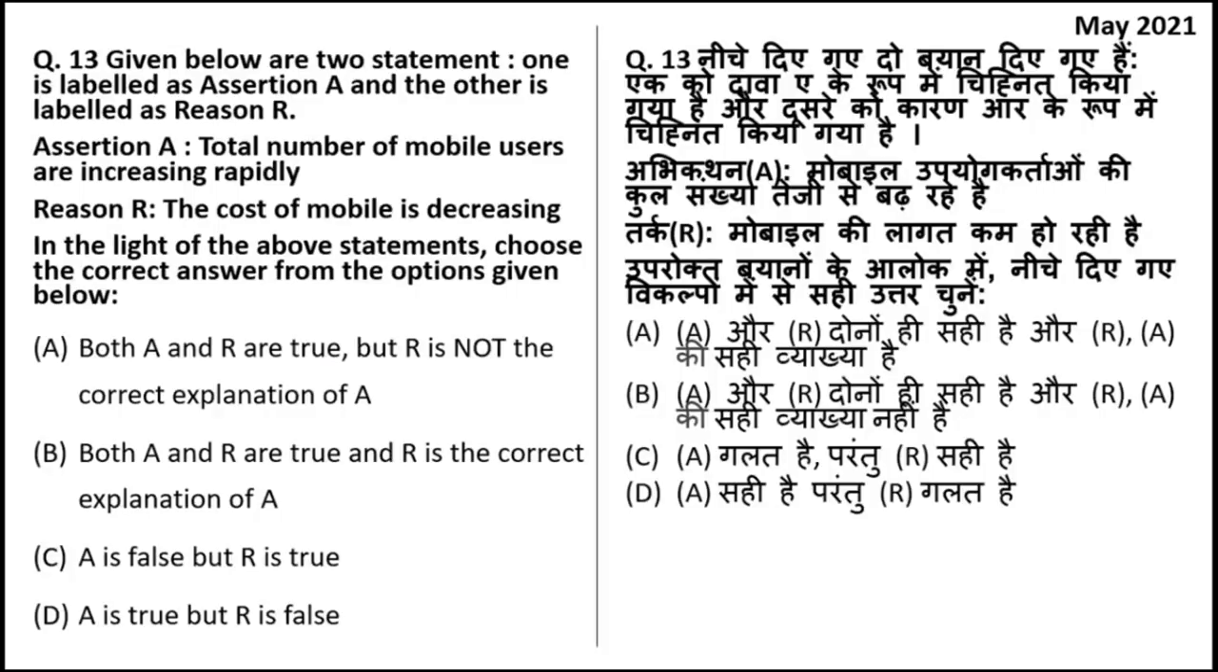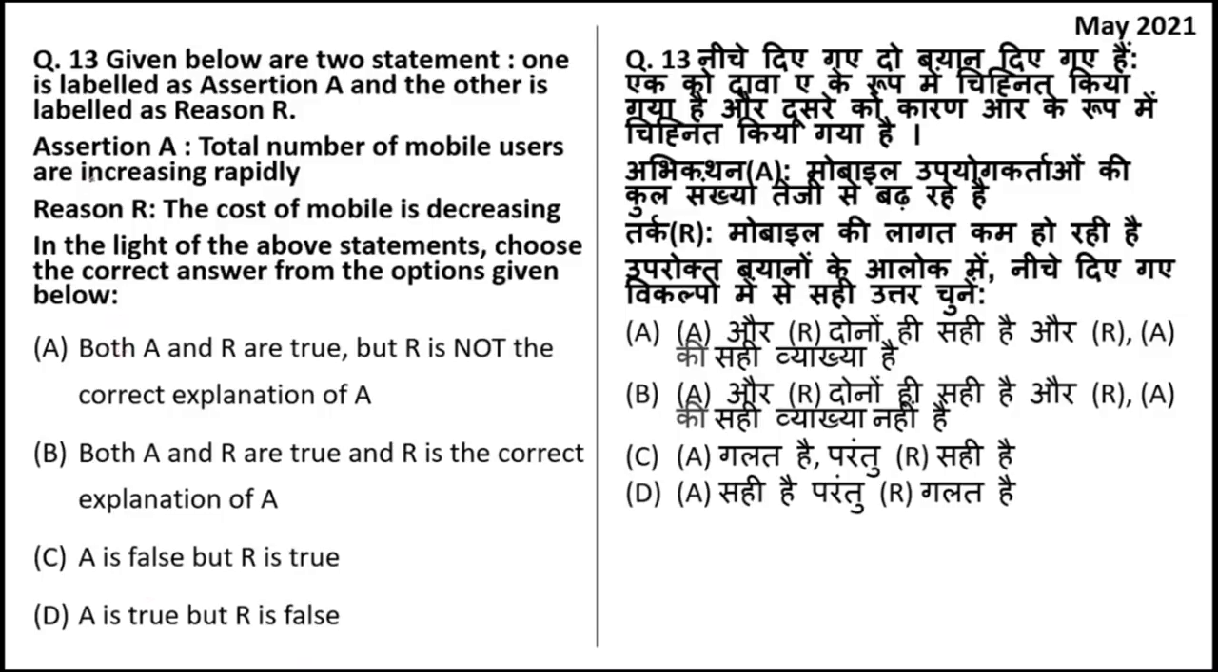Next question. Given below are two statements, one is assertion and one is reason. Now we have to tell if both are true but R is not the correct explanation, or if both are true and R is the correct explanation of A, or if A is true but R is false, or if A is false but R is true. I have told you once; going forward I will not tell you about these options. There are multiple assertion and reason questions in this video.